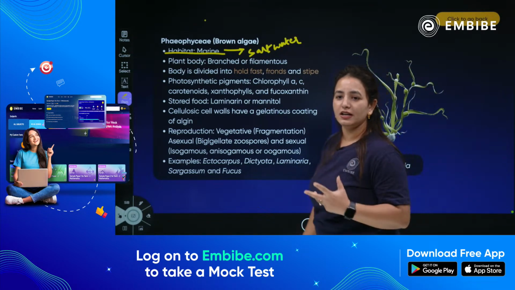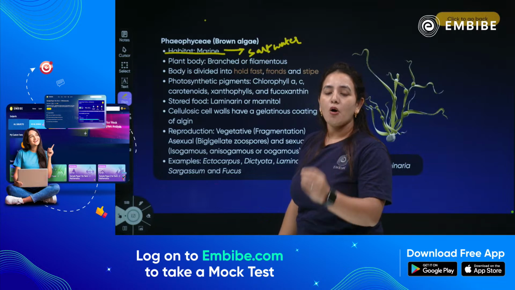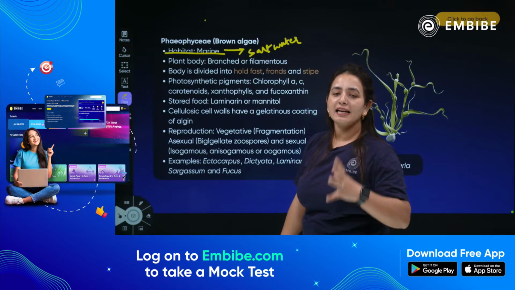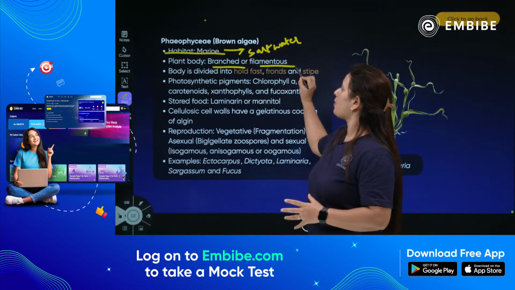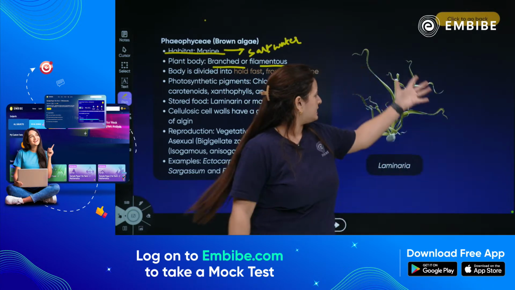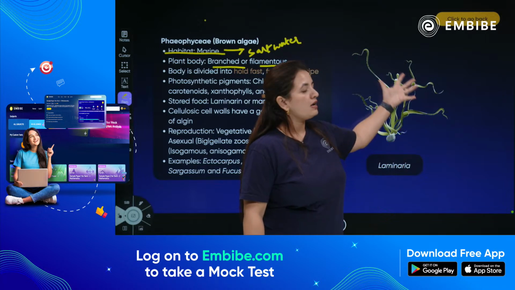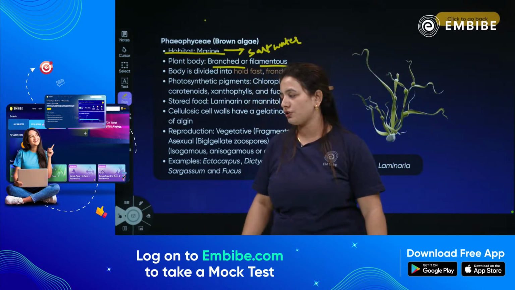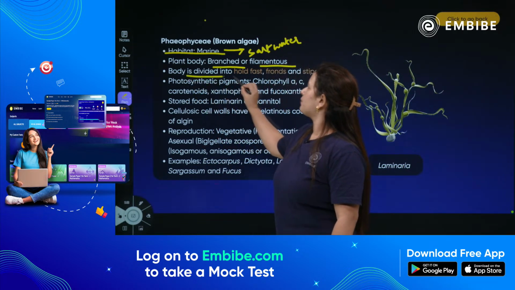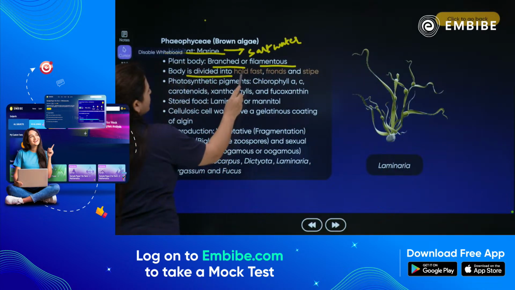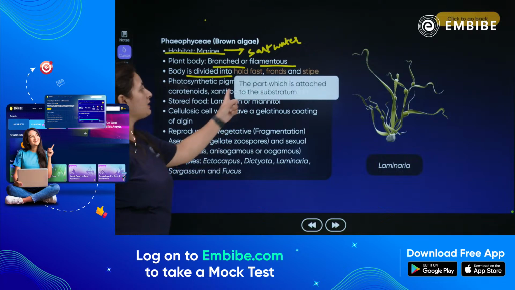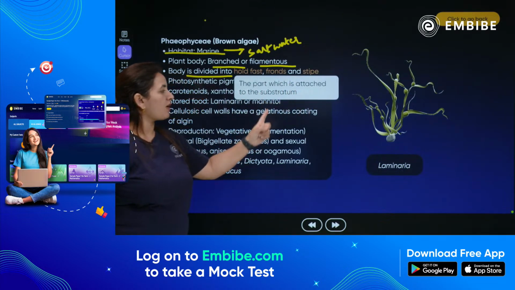Marine water. The plant body, the structure of the algae belonging to the Phaeophyceae, is branched and made up of filaments. As you can see, they are branched kind of structures. And children, the body is further divided into holdfast, fronds and stipe. What is a holdfast? The part which is attached to the substratum.